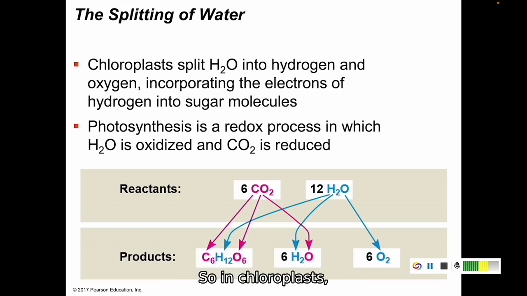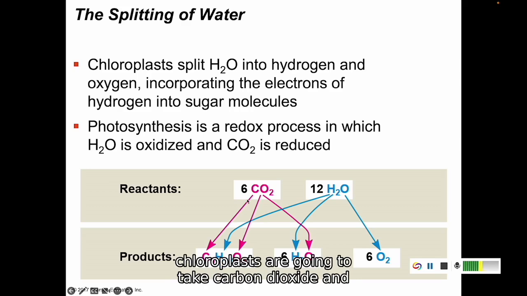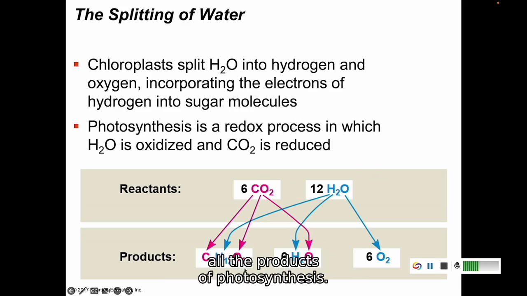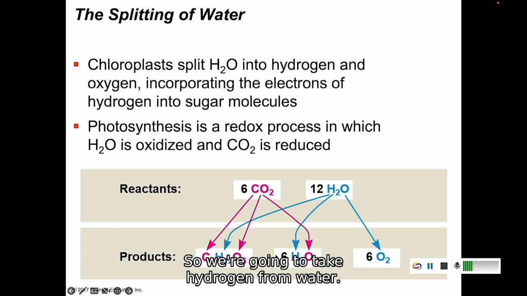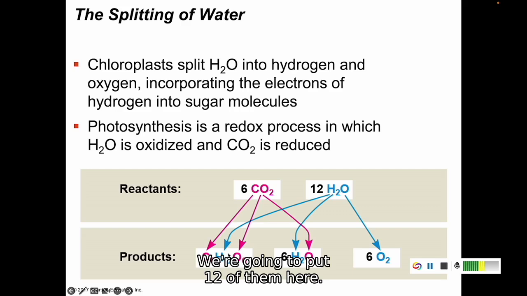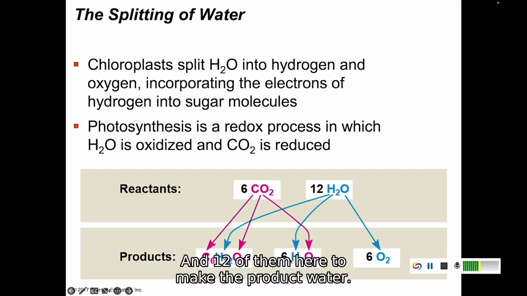So in chloroplasts, the chloroplasts are going to take carbon dioxide and water and split it to go into all the products of photosynthesis. So we're going to take hydrogens from water. So there's H2 times 12, so there's 24 hydrogen atoms. We're going to put 12 of them here to make sugar, and 12 of them here to make the product water.